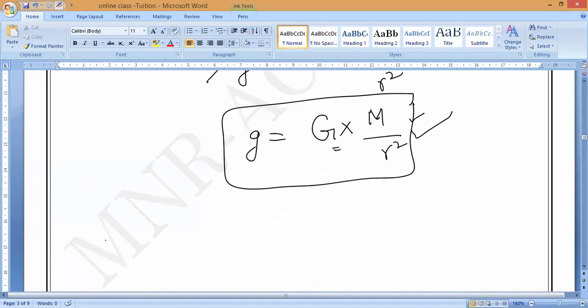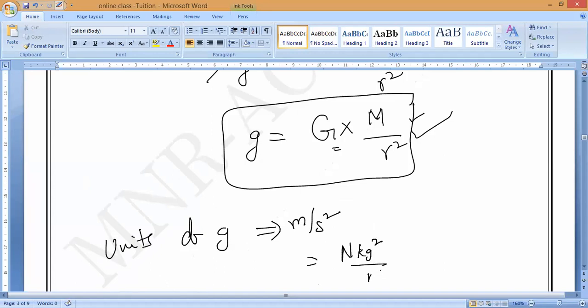Now, units. Let us take the units. As we know, what is the unit of g? Meter per second square. So now what is the unit of capital G? Newton meter square per kilogram square.